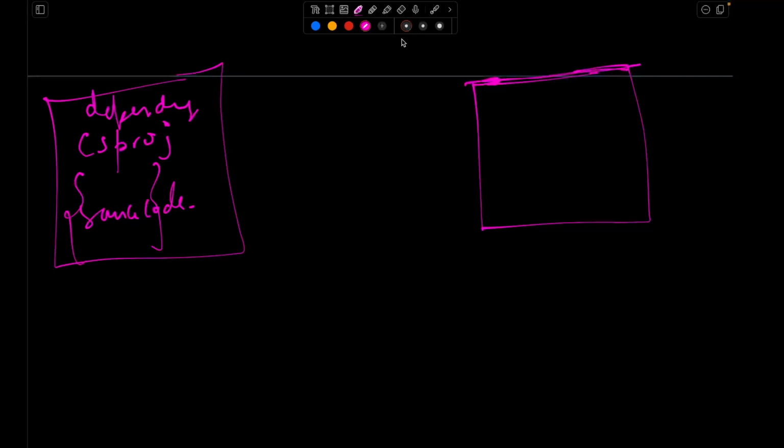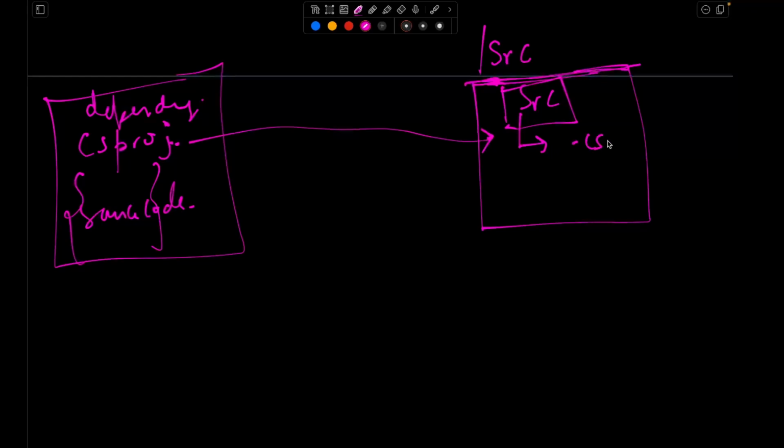Okay, so what I'll do first, I'll copy this csproj file. First I'll set the working directory. So this is my container, and I have to set a working directory within the src folder. Within the src folder, I'll first copy the csproj file, the project file, right? Then I'll run the command dotnet restore. This will basically download and install all the dependencies that are needed in the application.